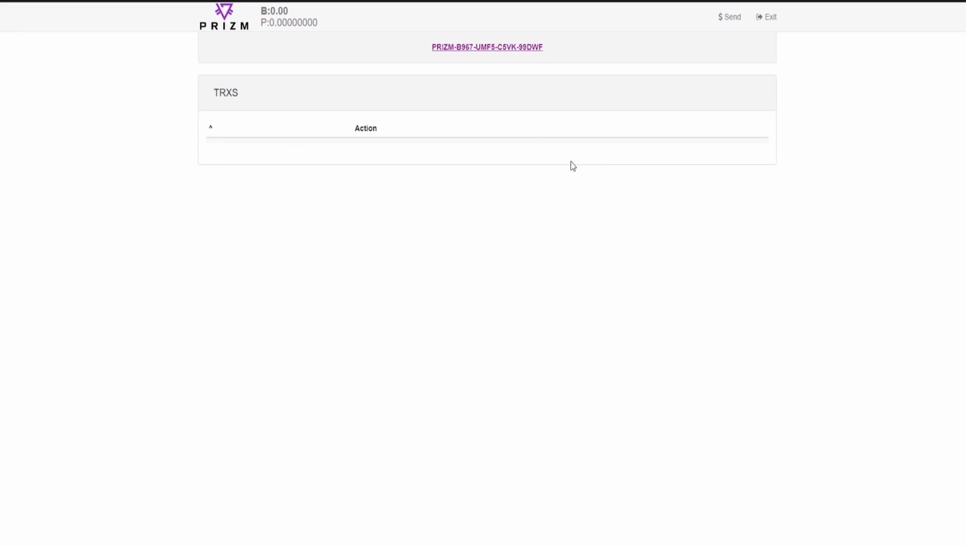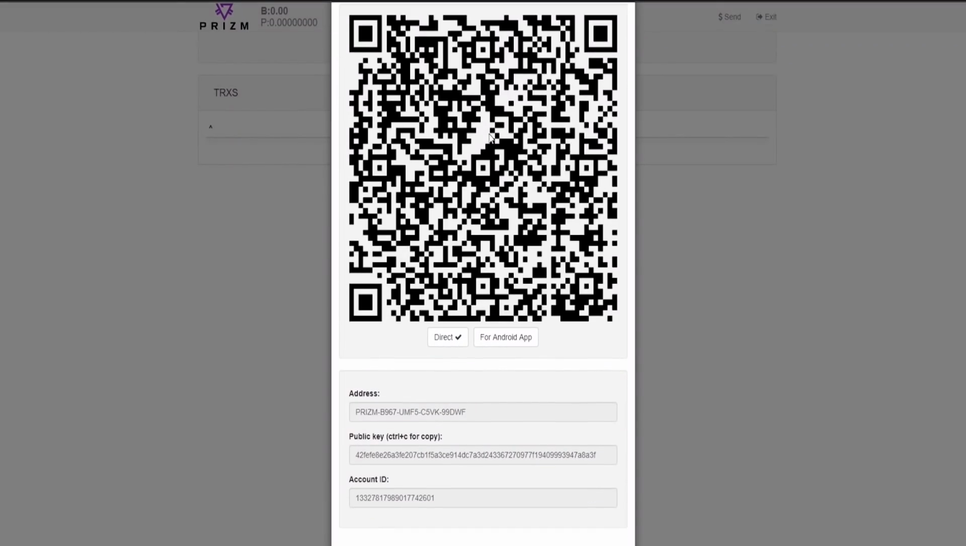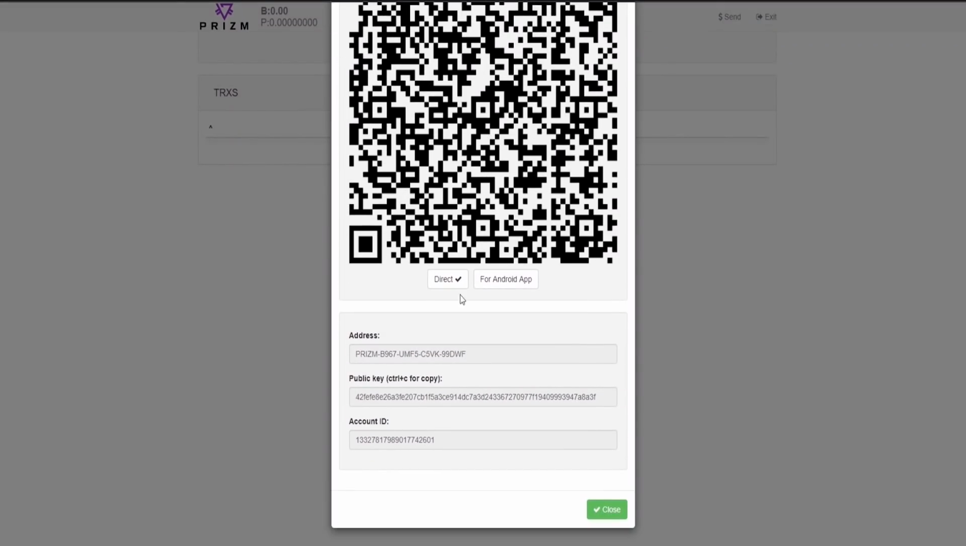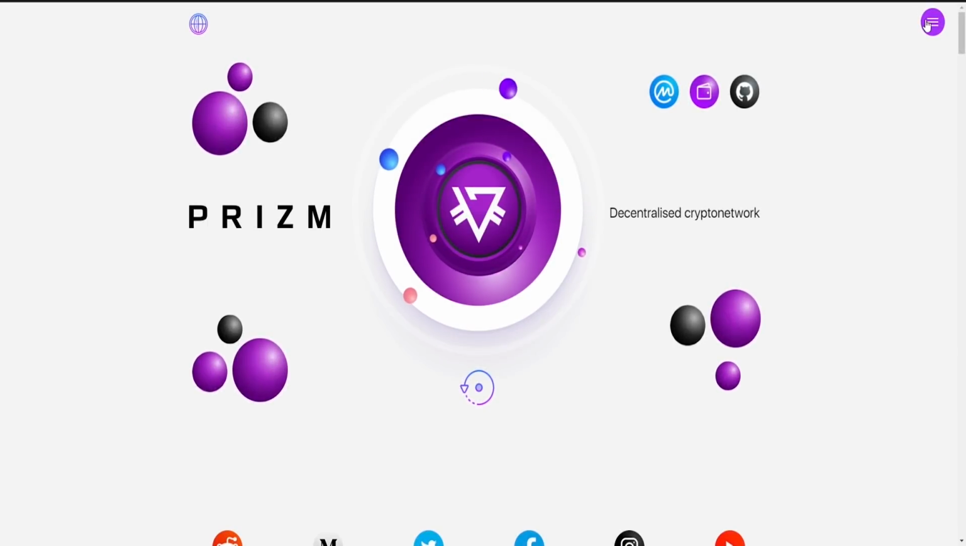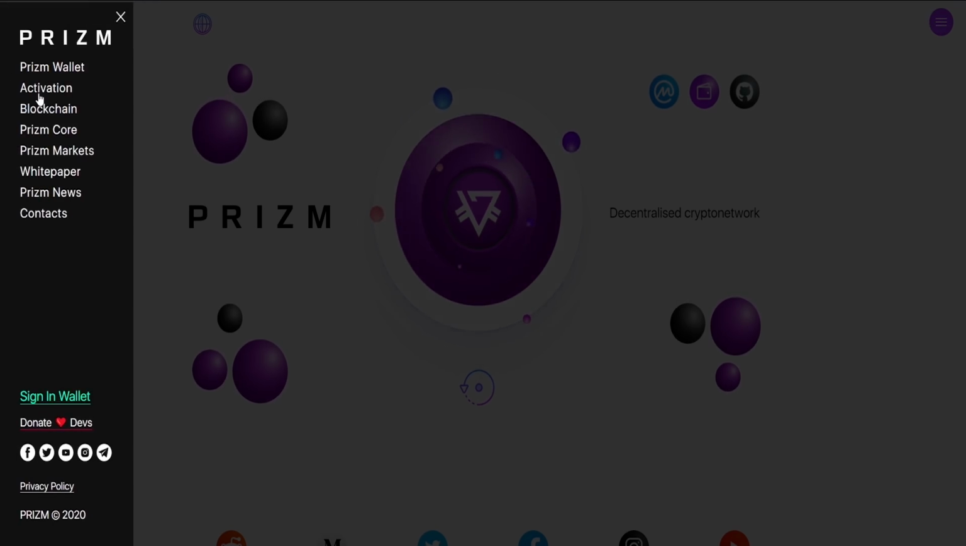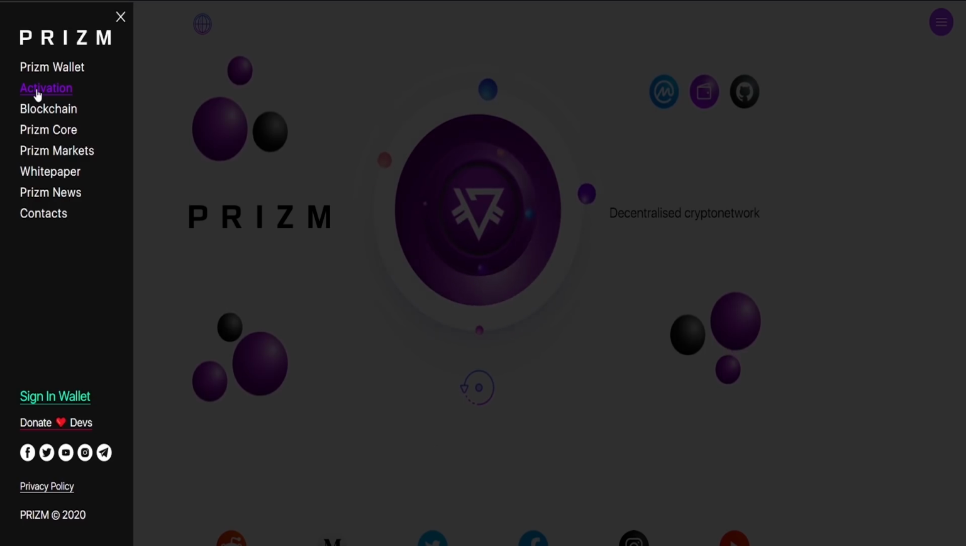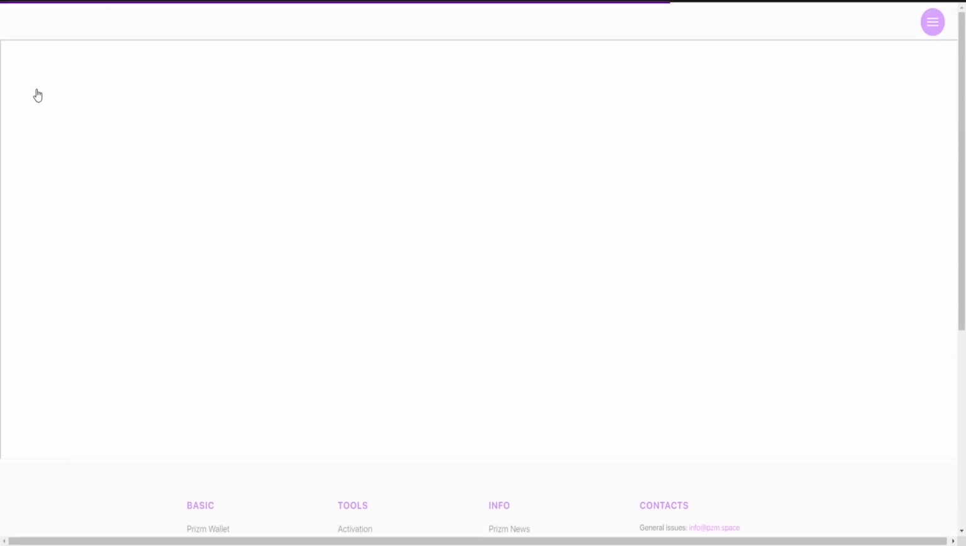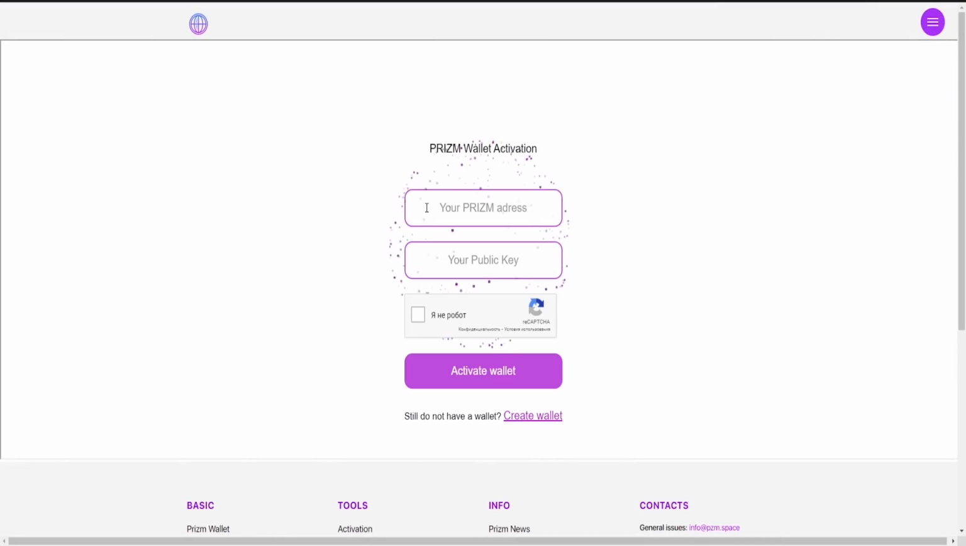Your wallet is ready. You need to activate it with any incoming transaction. To do this, click on the address of your wallet and copy the address and public key. These are your external network details. Send them to any Prizm holder. If you don't know any, go to the pzm.space website and leave a request for activation, or write the wallet number and public key in the comments. You will certainly be helped.